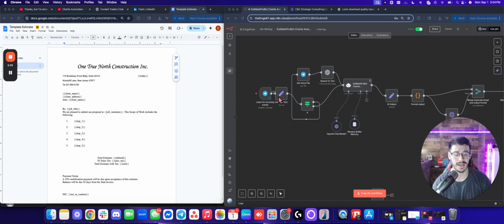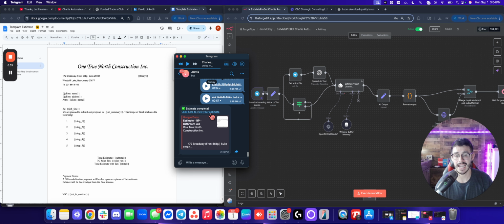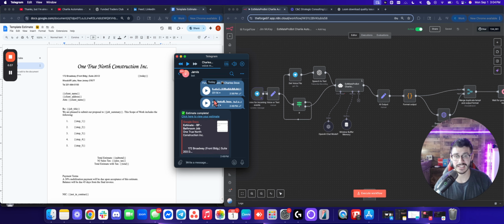That's a significant amount. This flow is set up to take a voice message and create an estimate automatically, placed into your Google Drive folder for you. All you have to do on a job site is simply say, hey Jarvis, I'm here on a job site. I'm looking to do a job for BP. It is on 27th and Broad.